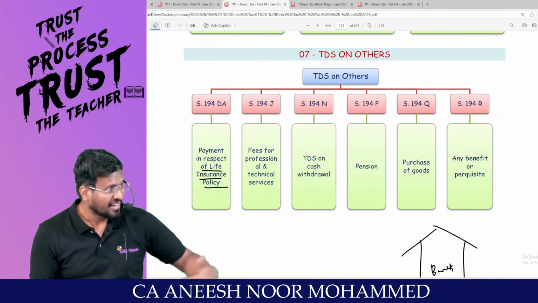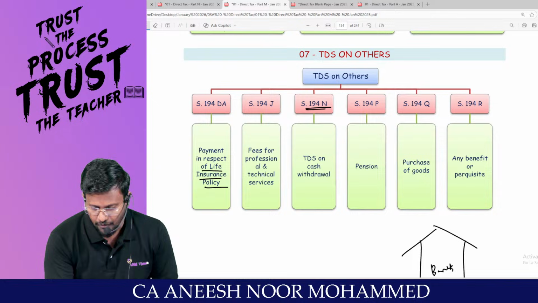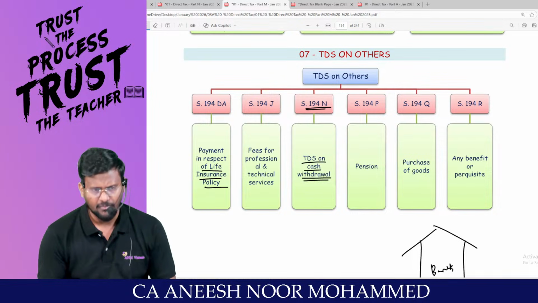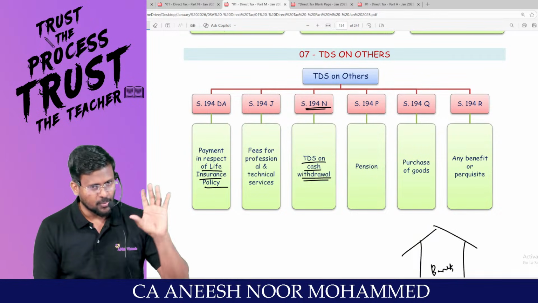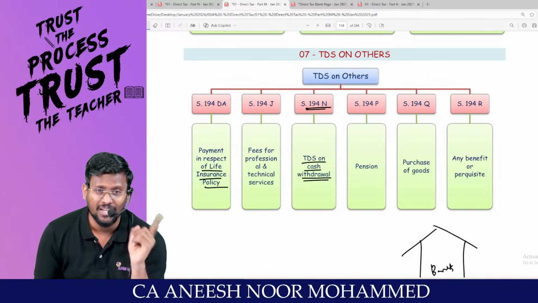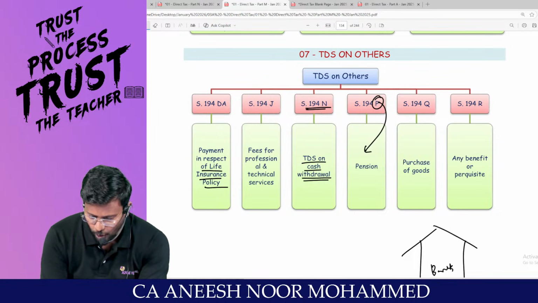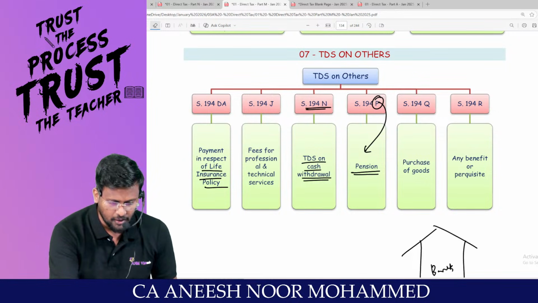It's my money, man, my cash. Still the bank will be deducting TDS. That is 194N, TDS on cash withdrawal. Now you are a chartered accountant providing service. When you reach 60 years of age, you will retire. Once you retire, you will get the pension. For that, 194P, P stands for pension. For the pension, TDS will be deducted under section 194P.